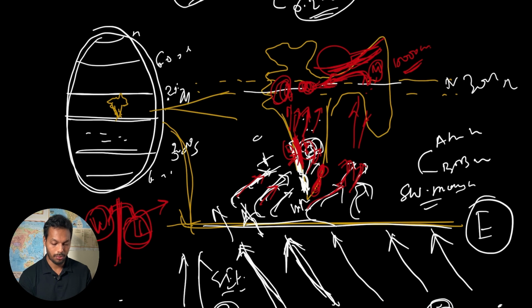Okay, so up to Rajasthan, when the Arabian branch of the southwest monsoon comes, the precipitation has already happened along the path, so there is very little precipitation or moisture in the southwest monsoon wind while it is reaching Rajasthan.